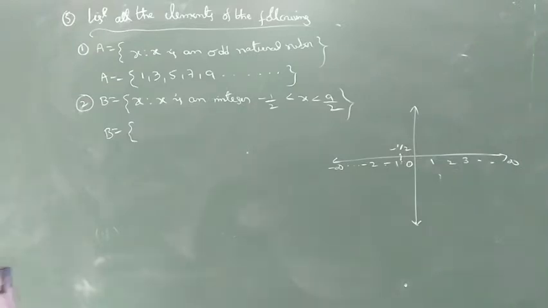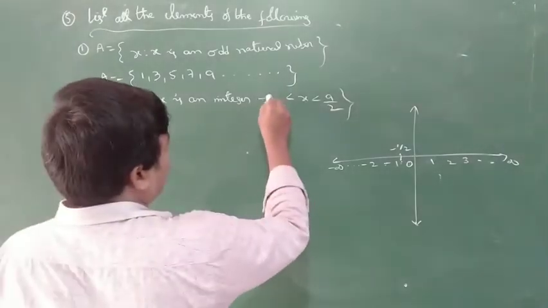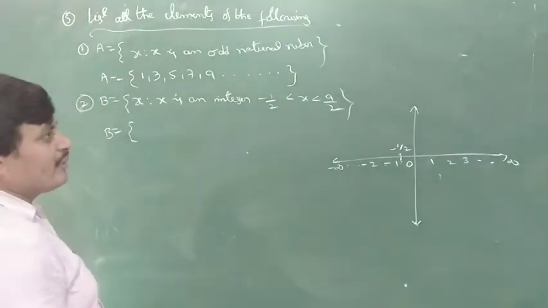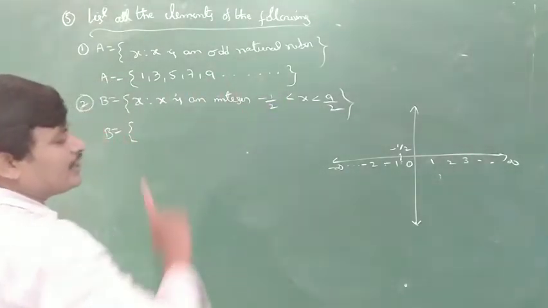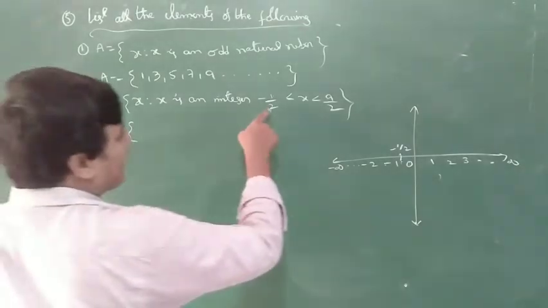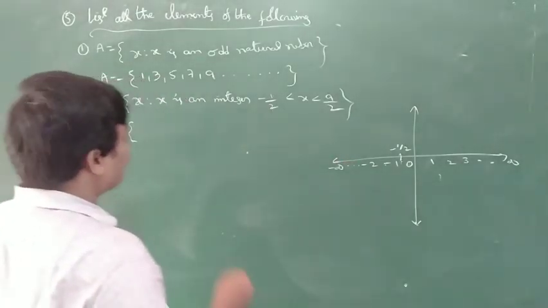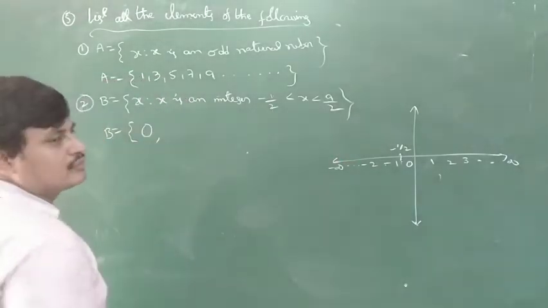Minus 1 by 2 is not taken because it is not an integer. The first integer after minus 1 by 2 is 0.